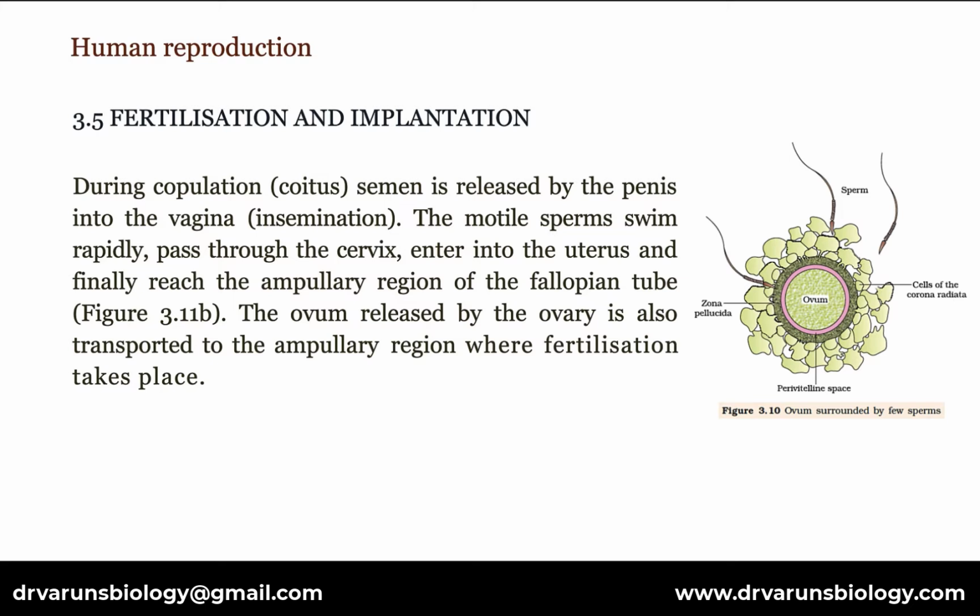Now look at fertilization and implantation. During copulation or coitus, semen is released by the penis into the vagina, called insemination. The motile sperms swim rapidly, pass through the cervix, enter into the uterus and finally reach the ampullary region of the fallopian tube. The ovum released by the ovary is also transported to the ampullary region, where fertilization takes place.